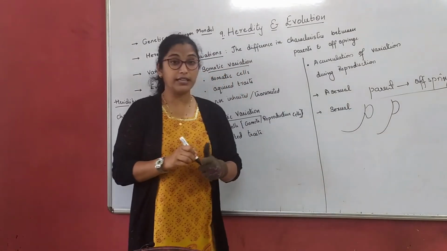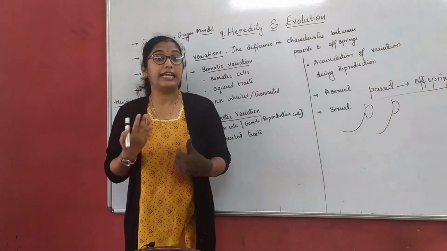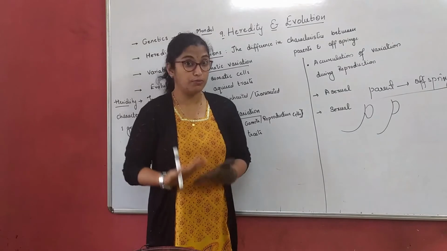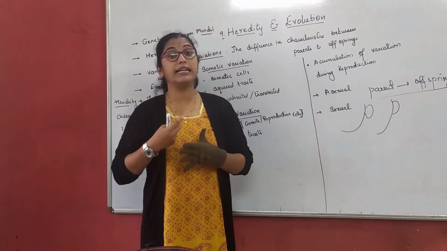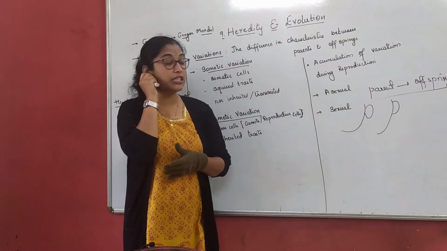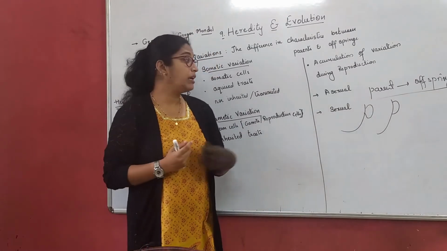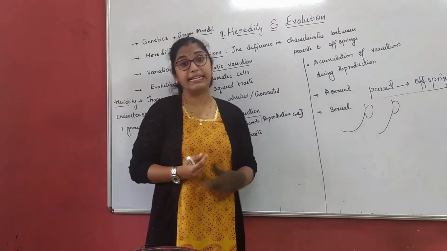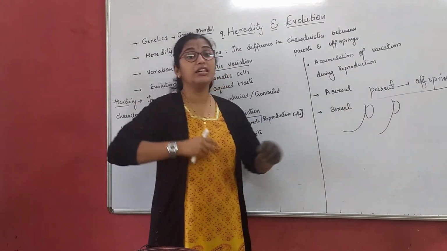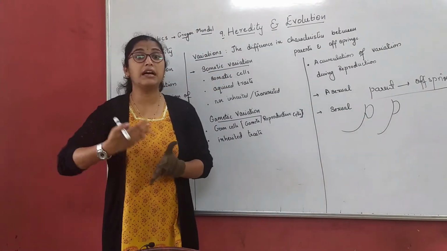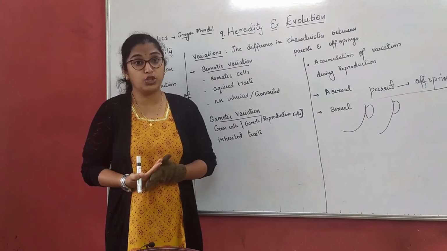Your work is to observe each and every individual around you from today, and see whether the individual has an attached earlobe or a free earlobe. This does not come with heredity alone. This is a variation which brings about a change in an individual.